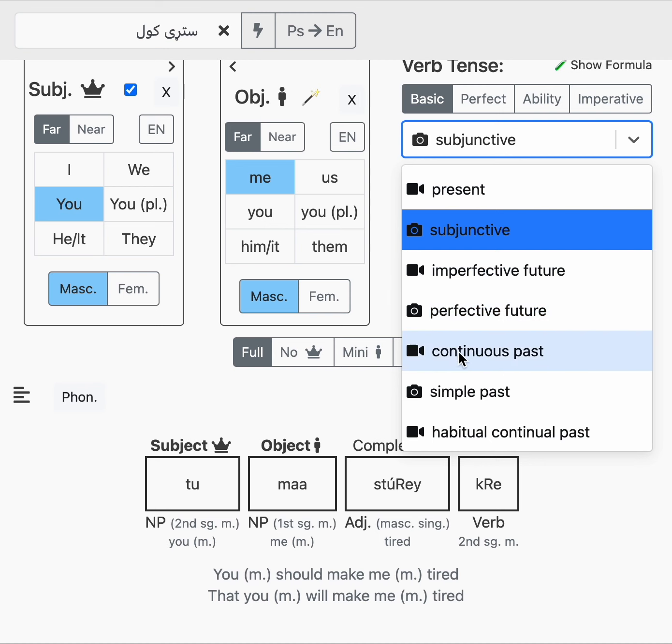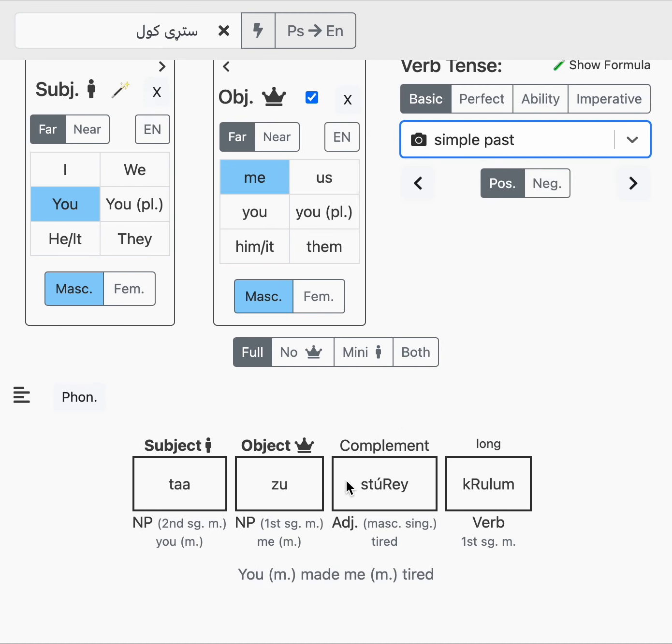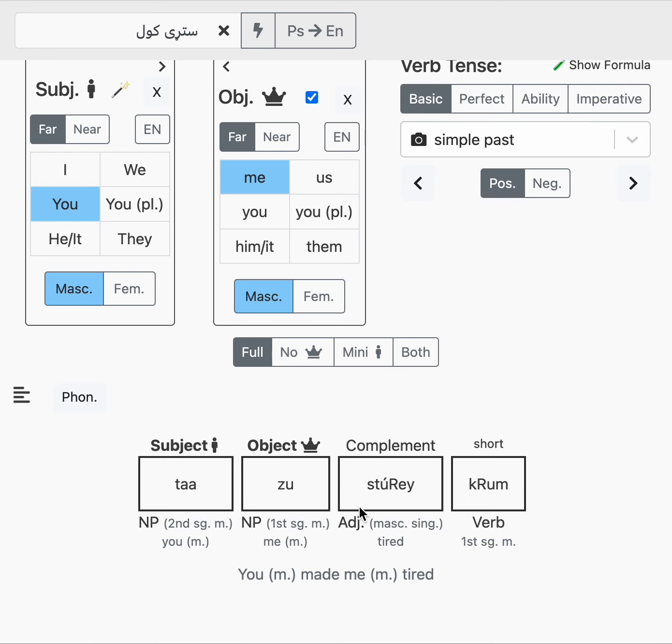Let's go to past examples. So if I say ta z sturdy, this is using the same past tense verb structure. You can go back and watch that video about how the verb phrase structure changes with the past tense.